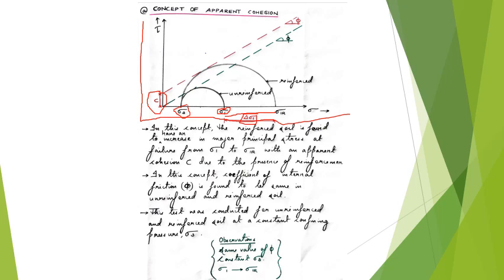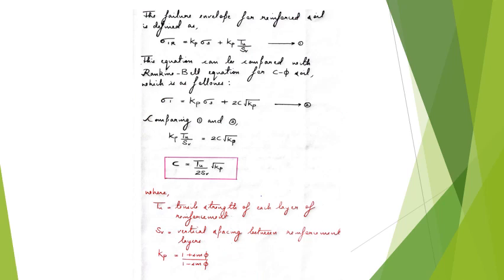Okay, so these are the observations made from this test. That is, we got the same value of phi in reinforced and unreinforced soils, and this test was conducted at constant confining stress, and we saw that the strength improved from sigma 1 to sigma 1R. Okay. Now the failure envelope for the reinforced soil, that equation can be written as sigma 1R is equal to Kp into sigma 3 plus Kp into Tu by Sv.